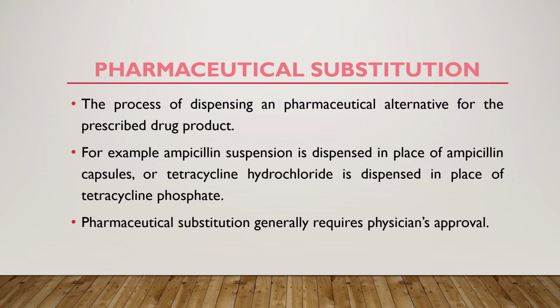For example, ampicillin suspension is dispensed in place of ampicillin capsules, or tetracycline hydrochloride is dispensed in place of tetracycline phosphate. All these are examples of pharmaceutical substitution. And the pharmaceutical substitution generally requires physician's approval.